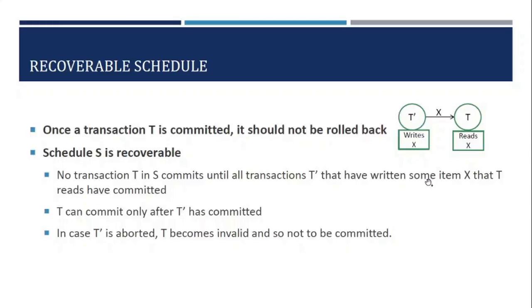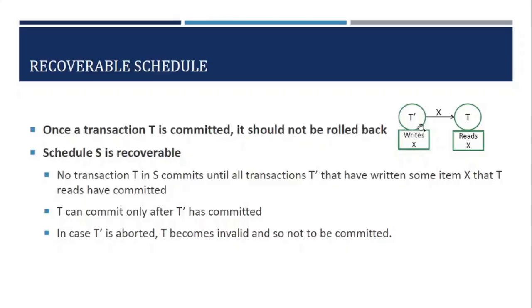Or in other words, consider transaction T dash which writes the data item X, and after some time transaction T reads that value of X. Whatever value of X T dash has written, T is going to read that value. We consider this a conflicting operation. Whenever one transaction writes a data item and another transaction reads the same data item, we categorize that as a conflicting operation.